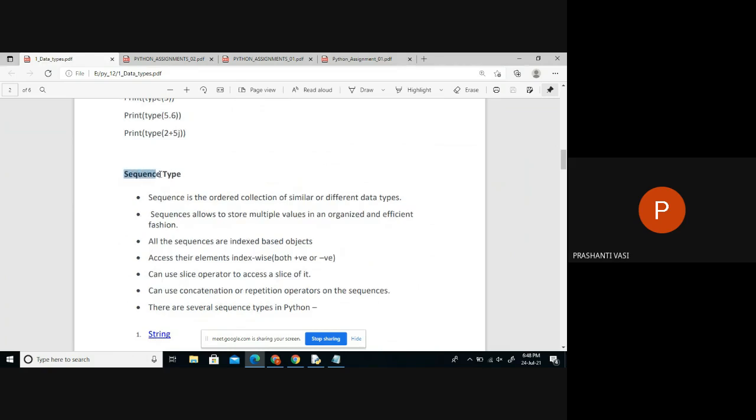Now the next category of data is the sequence data type. Here there are a few words we have to remember. Sequence means an ordered collection of similar or different types of data. Here every word is important. Ordered means in whichever order you are adding the data, it will maintain the same order. It's not going to shuffle the order at all.